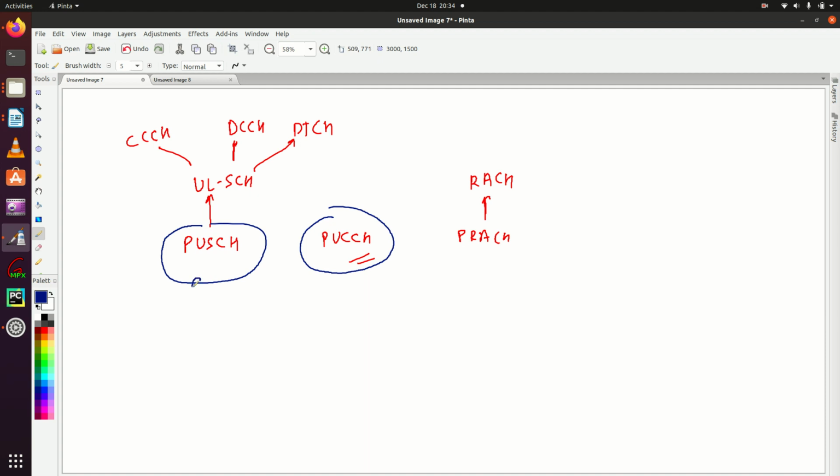It's a little bit similar to what we have in downlink. In downlink we have PDSCH, and for PUCCH we have PDCCH. PUCCH stands for physical uplink control channel, PUSCH stands for physical uplink shared channel. For your information, PUSCH is used to carry both control plane data and user plane data, whereas PUCCH can carry only control plane data. I'll explain these things in a little more detail.